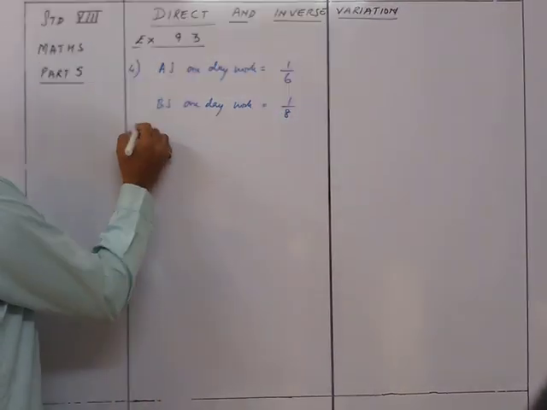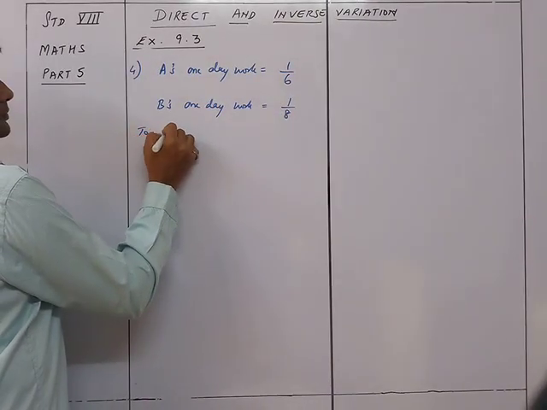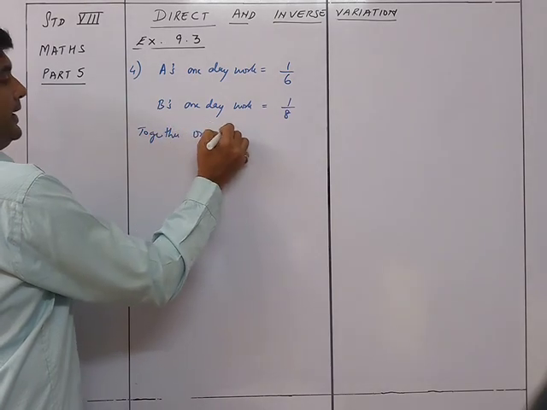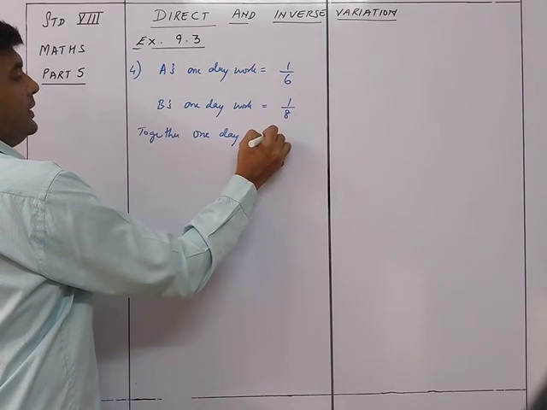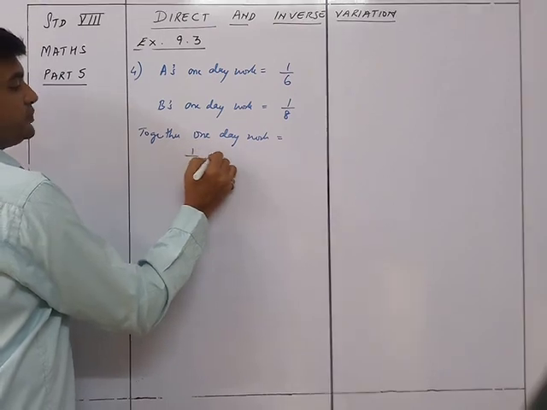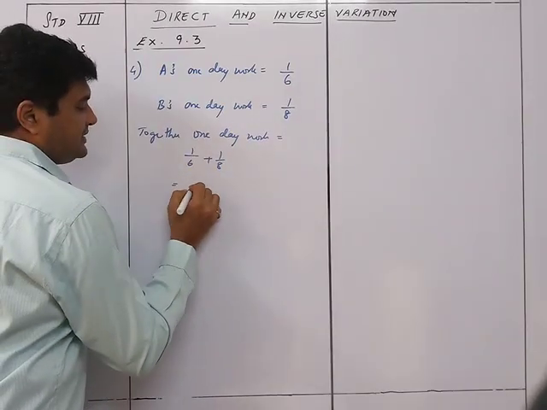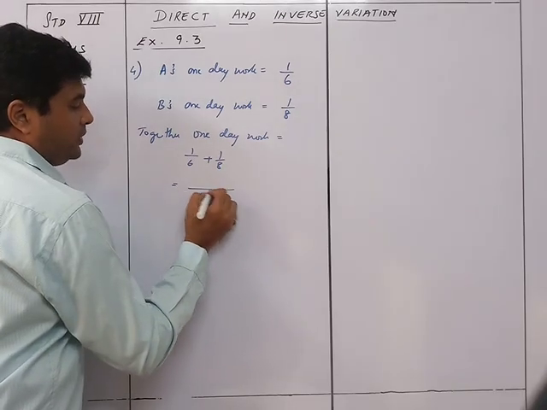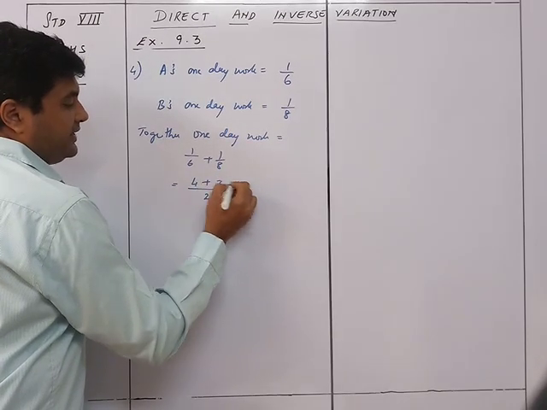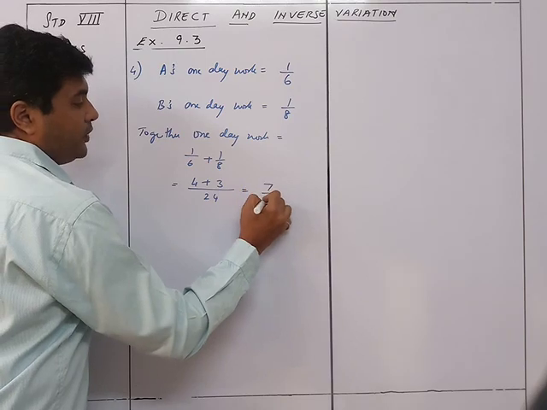Okay, so together, 1 day work is equal to 1 upon 6 plus 1 upon 8. That will give you the LCM as 24, 4s and 3s, so that will be 7 upon 24.